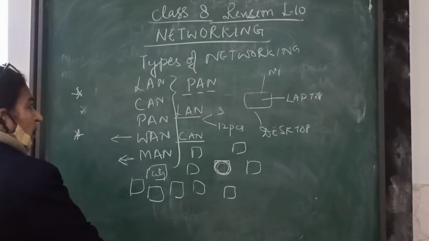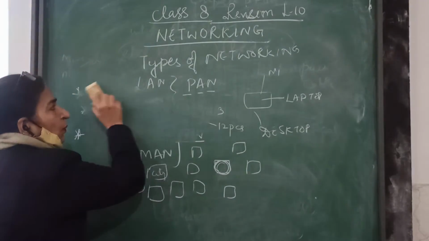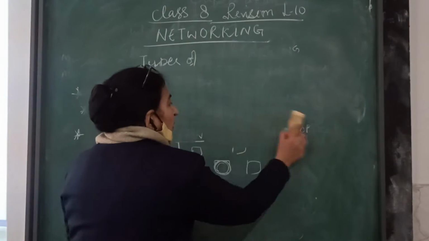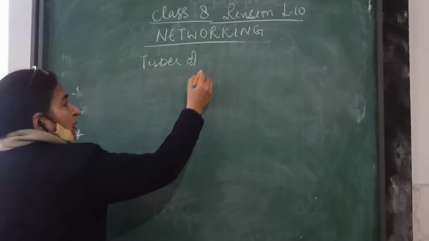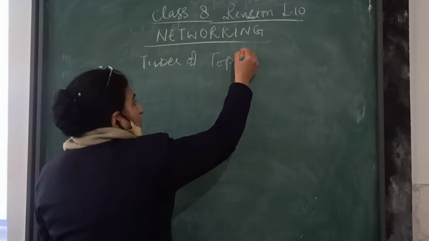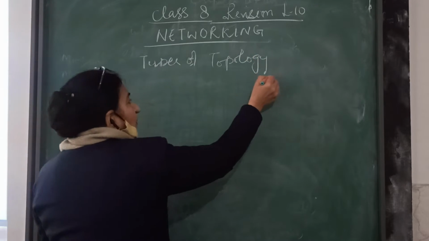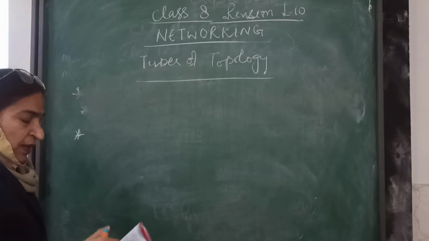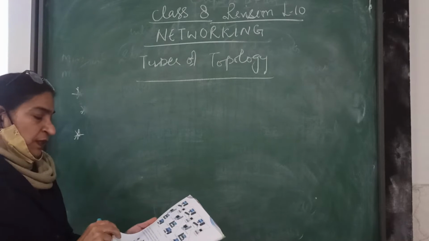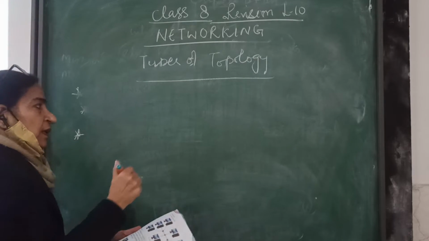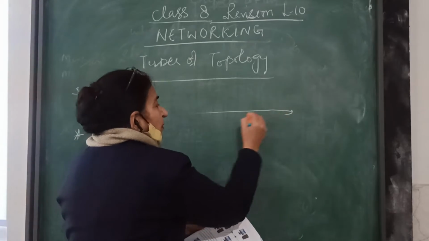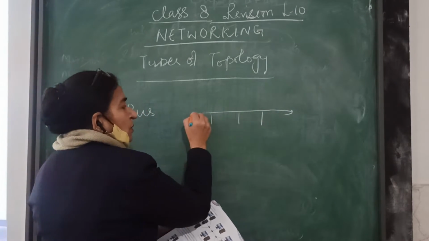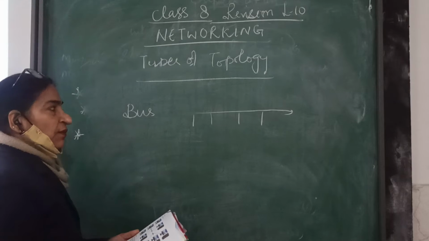One more topic covered in this chapter is topologies. What is topology? How these computers are connected with each other is called topology. Topology means the way in which the computers are connected. Here we go with all these types. Number one is bus. In this bus topology, all the computers are connected with one wire. See this, user 1, user 2, all these computers are connected with one wire.